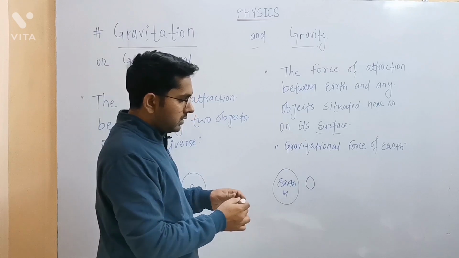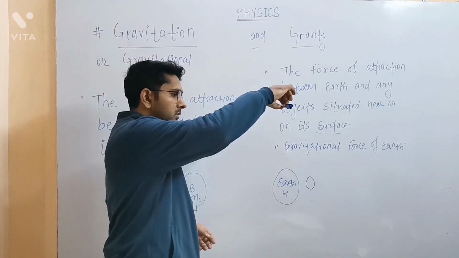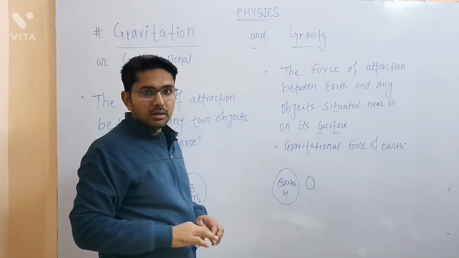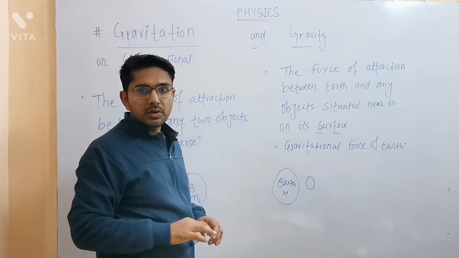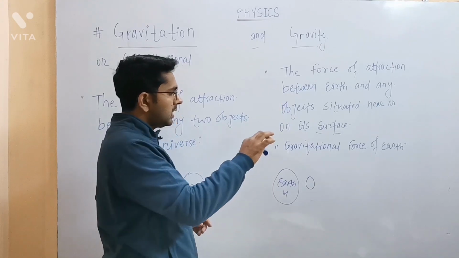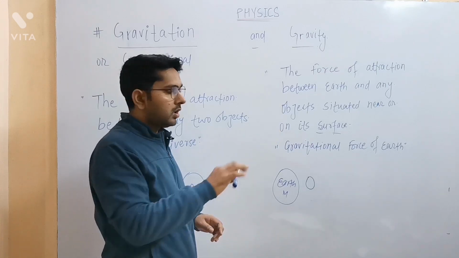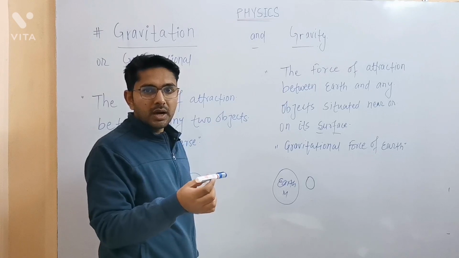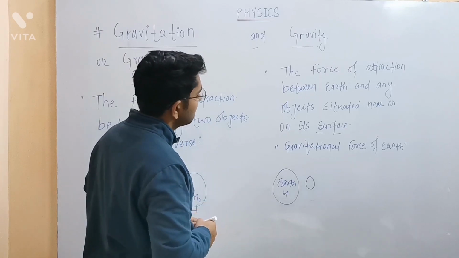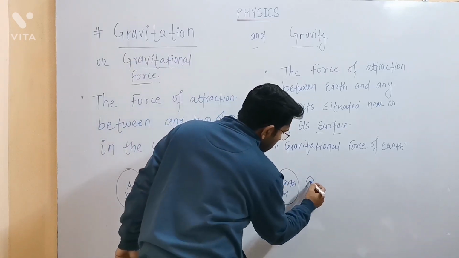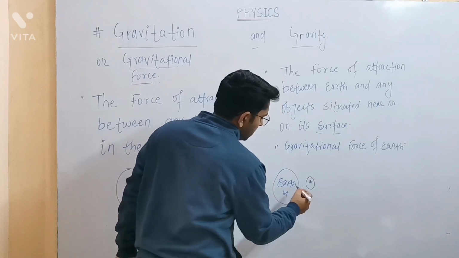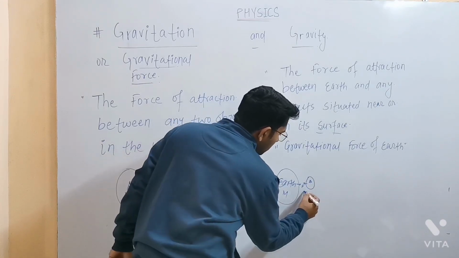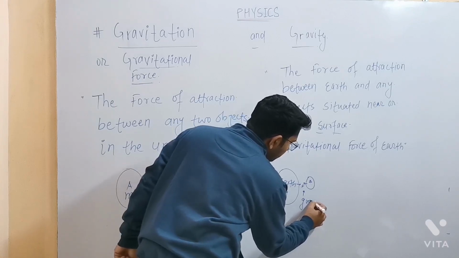If I drop this marker, it will fall down because of the gravitational attraction of Earth. So which type of force is acting on this marker? We term it as gravity. So here you have object B, and the force which is acting between these two bodies will be your gravity.